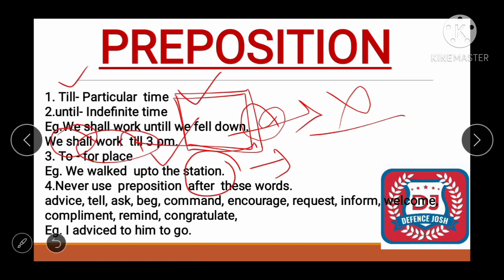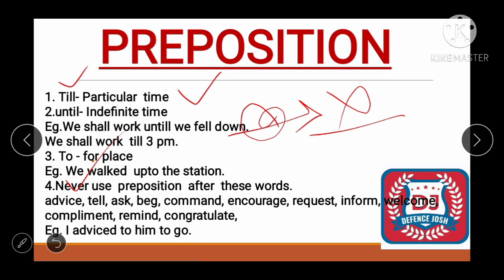See friend, there are some words which don't require a preposition. They are complete by themselves. They don't require anything, they are independent. So what are these words? These are advise, tell, ask, beg, command, encourage, request, inform, welcome, compliment, remind, and congratulation. So let's see an example.